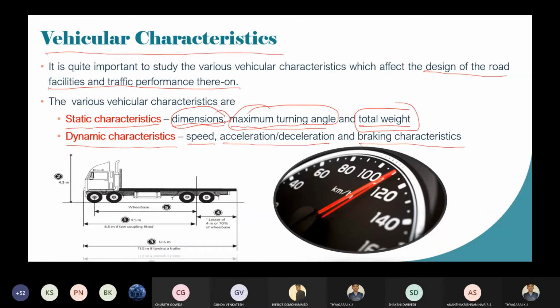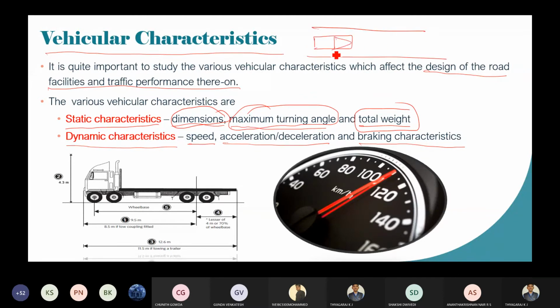These are the things you should remember whenever it comes under vehicular characteristics. One is static, another is dynamic. Static characteristics means dimensions, maximum turning angle, then total weight. Dynamic means which will be changing from time to time. So the speed of the vehicle will be changing, for example, when you will be moving on a road.